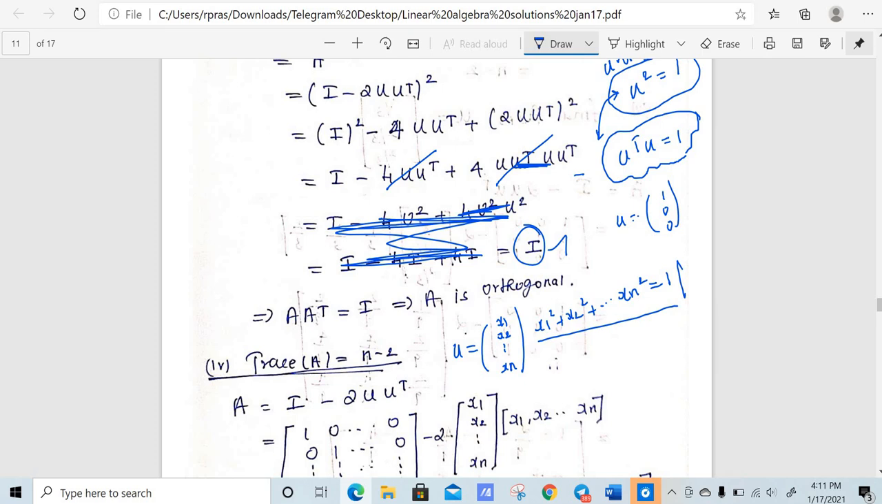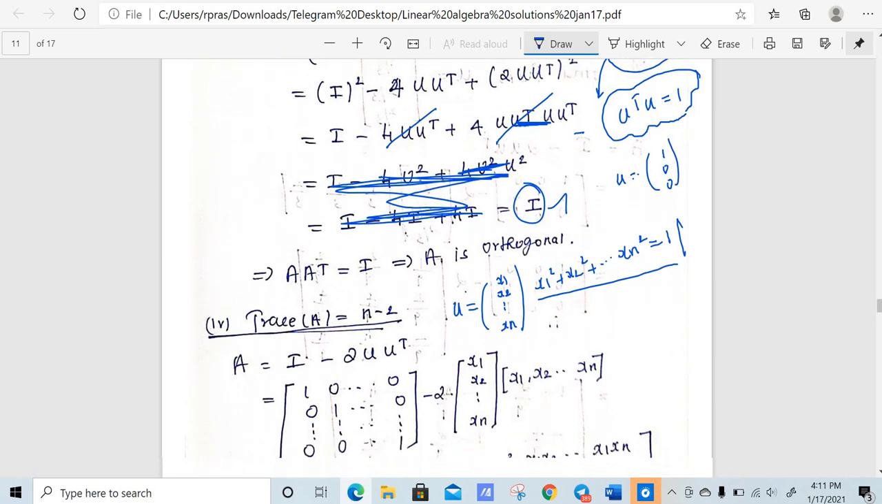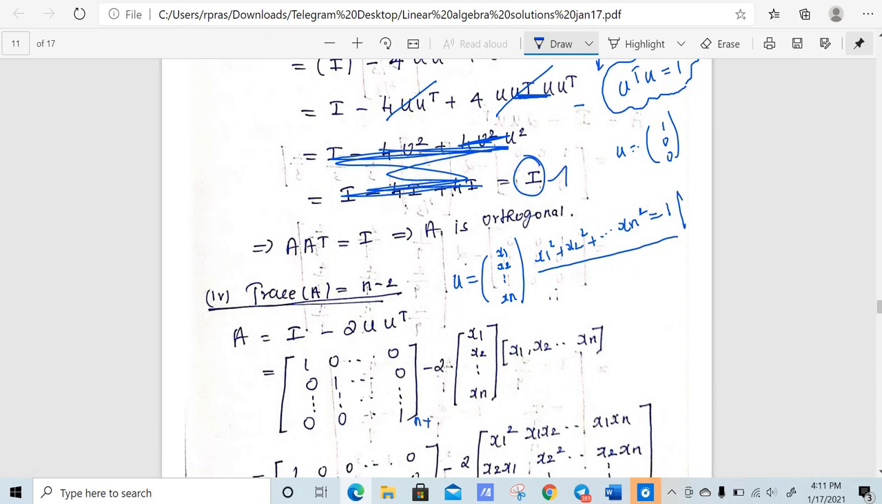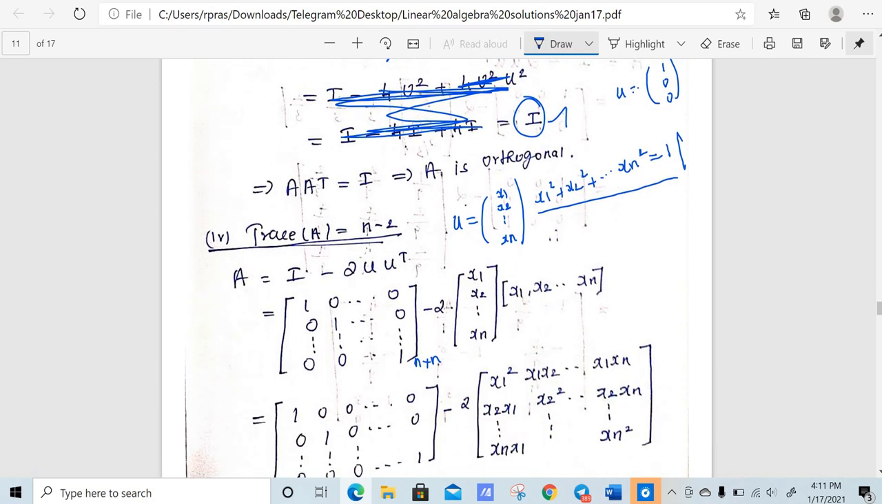Yes. Now U is a unit column vector and I is an identity matrix. Since it is an n cross n matrix, I am taking an n cross n identity matrix and 2 U U transpose. So I'm assuming U to be x1 x2 up to xn, and U transpose is x1 x2 up to xn, right? Now we just multiply. How many rows are here? We have n rows, 1 column. Here we have 1 row, n columns. So if you multiply, we will have an n by n matrix, right?